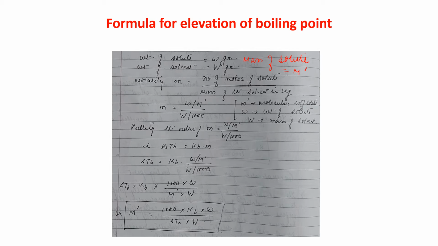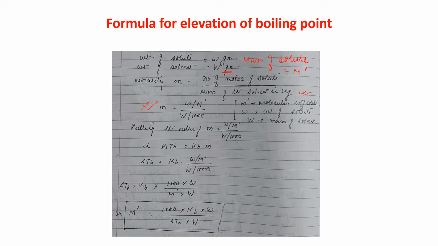So molality m is equal to the number of moles of solute divided by the mass of the solvent in kg. So m can be written as small w by M dash divided by capital W by 1000, because I have to make it in kg. We have taken the weight of the solvent in gram, so it is W by 1000.